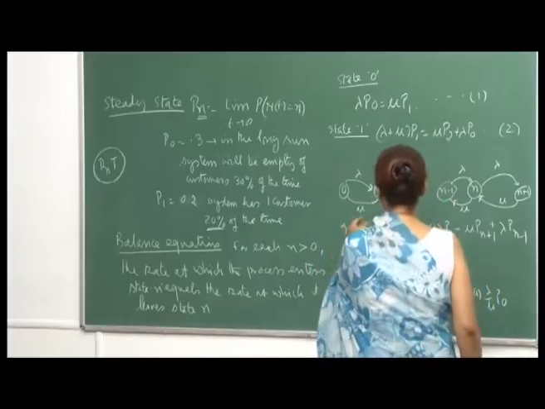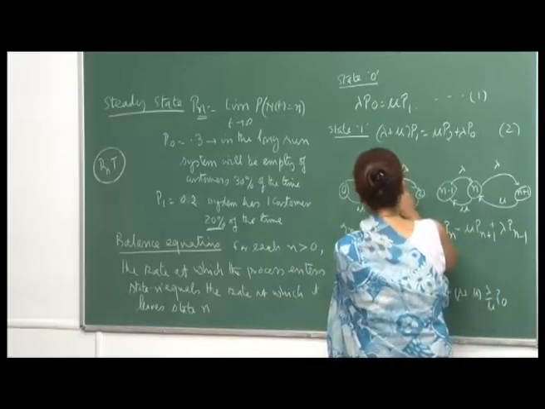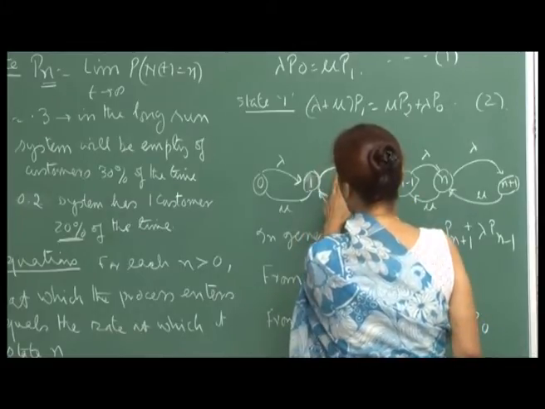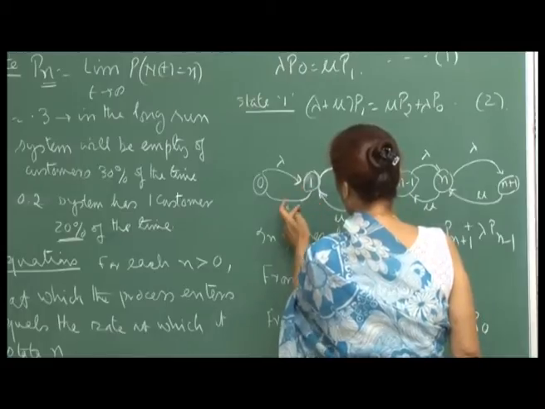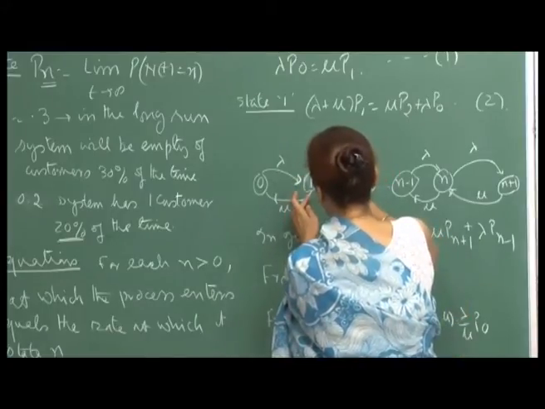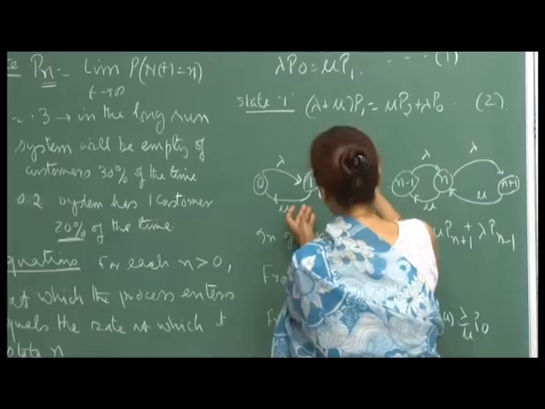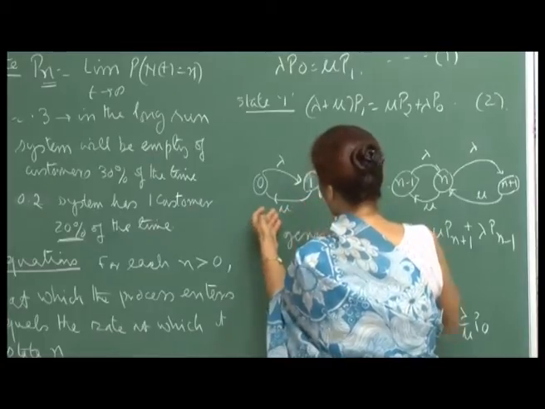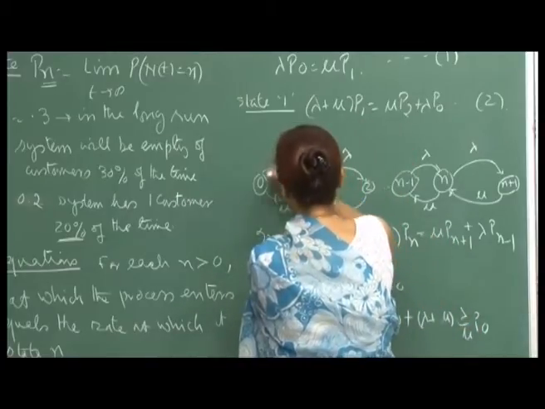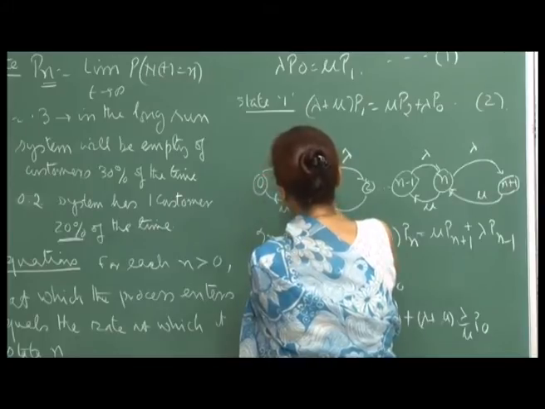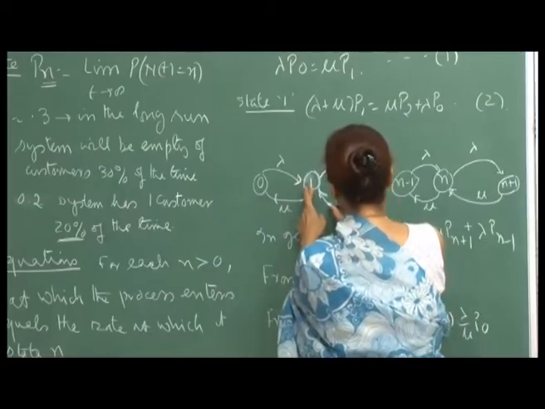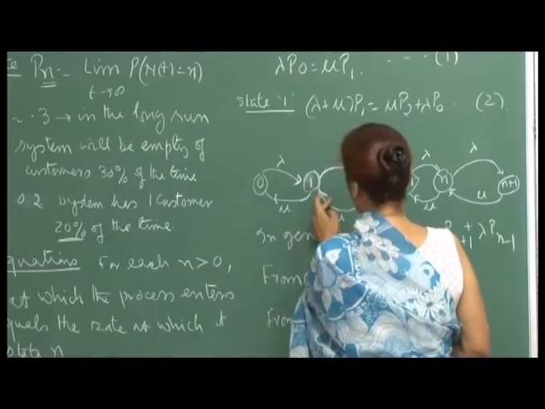In other words, if you are in state 1, then you leave it because one more arrival has come, or you leave state 1 because one person has been serviced. So, this is how state 1 changes: either one more arrival, or one death, or one person leaving the system. And the way state 1 is reached is from state 0, when there is an arrival, and from state 2, when there is a departure. So, this is the idea.